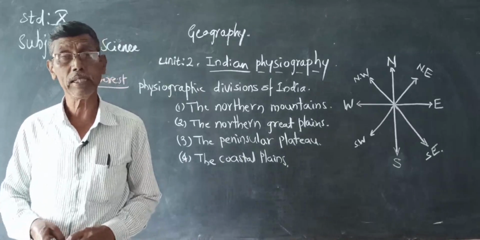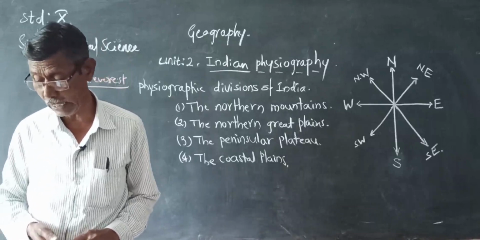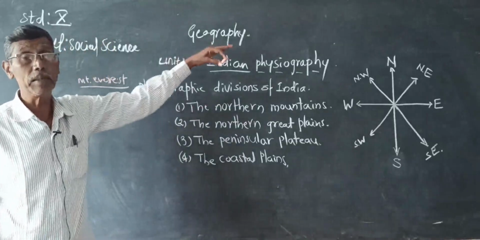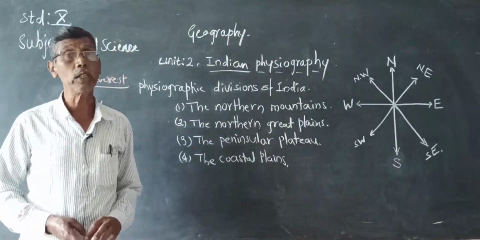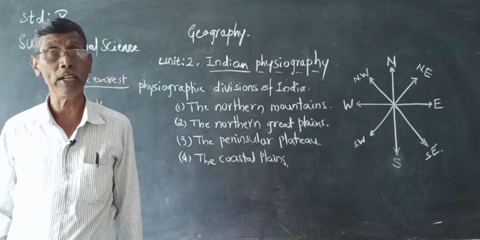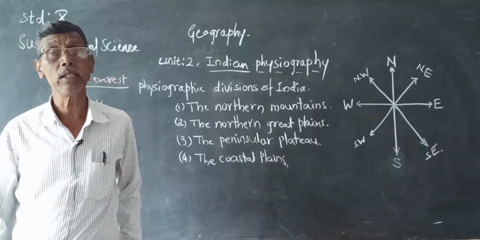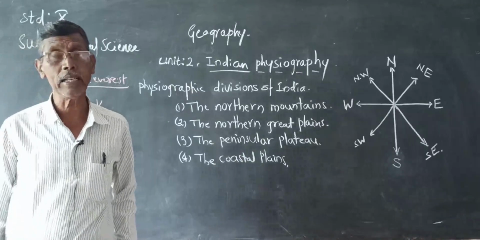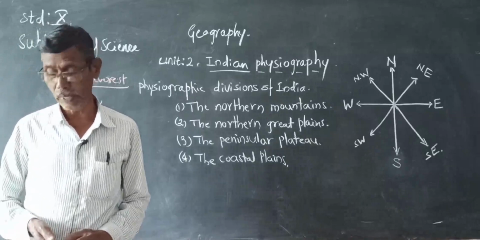So, the importance of the Himalayas. The Himalayas are natural frontiers and prevent foreign invasion, because the northern border area is fully covered with snow-capped mountain ranges. So it protects our country from foreign invasions. They prevent the cold winds blowing from Central Asia and obstruct the rain-bearing winds.